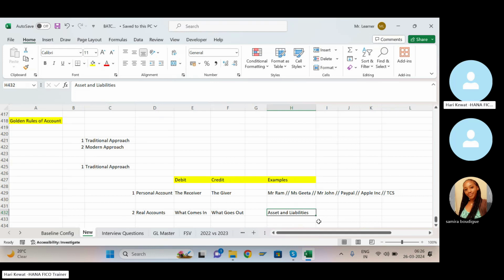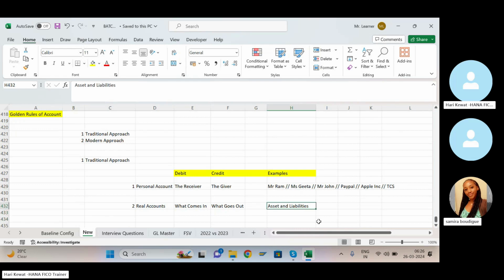Correct, Pallab? Yes, sir. Clear? So in this, whatever comes in will be debit, whatever goes out is credit.